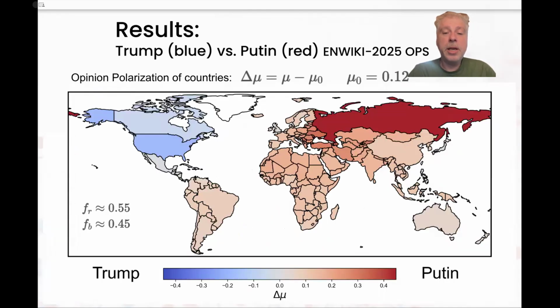And we can show this graphically in a world map, showing only opinion polarization of articles that correspond to countries. So in this way, we compute delta mu, which is mu minus the mean value. In this case, the mean value was 0.12. And here you can see the world. Russia is related to Putin, and you can see that Western Europe also, and almost the whole world is more related with Putin, but North America is related with Trump.